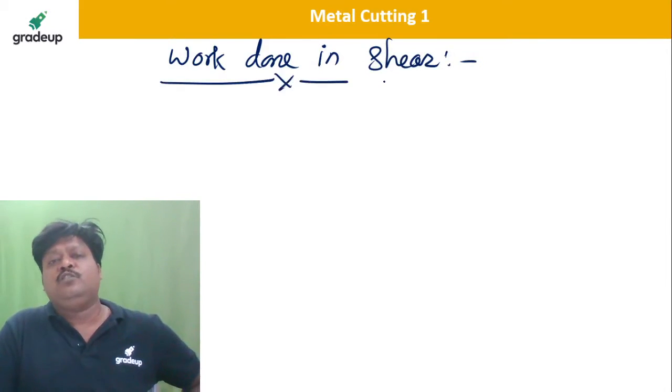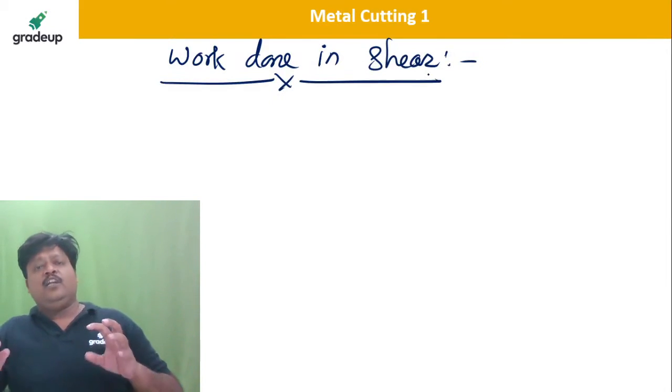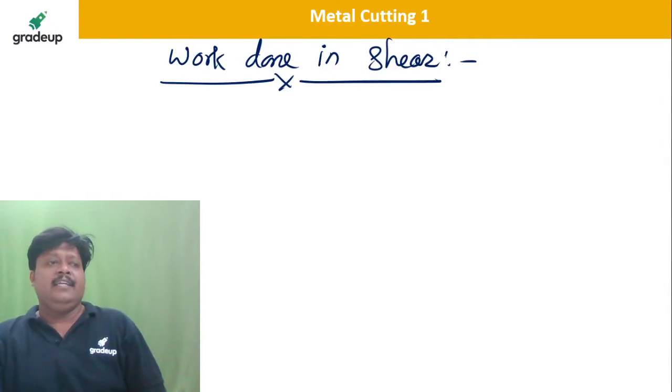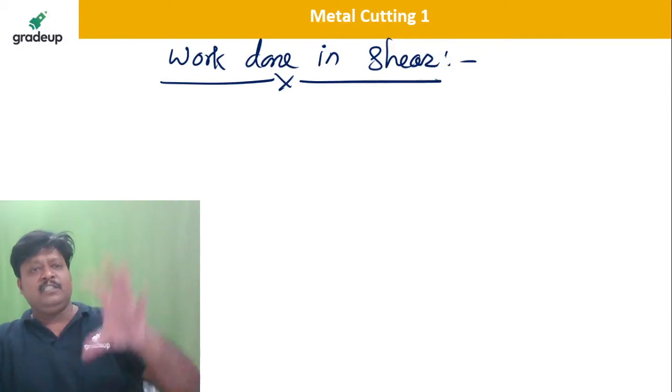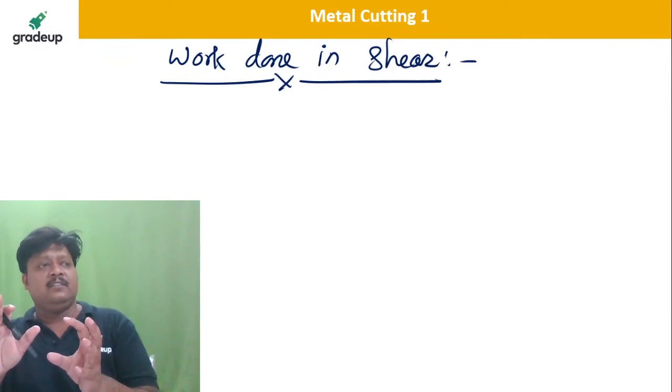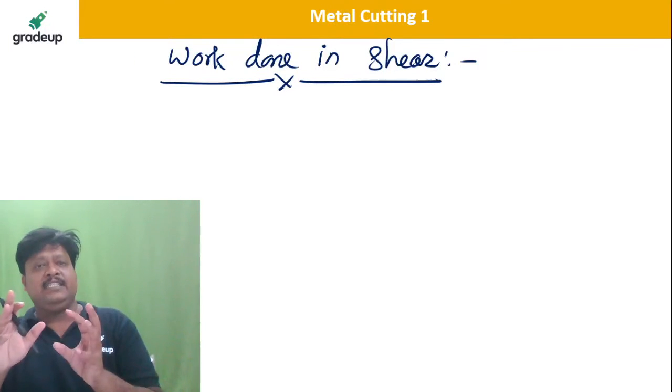I have chosen this question such that you can have hands-on experience in each and every area of metal cutting. Definitely this lengthy a question will not be there, but some parts of it they can ask. This is a practice session.